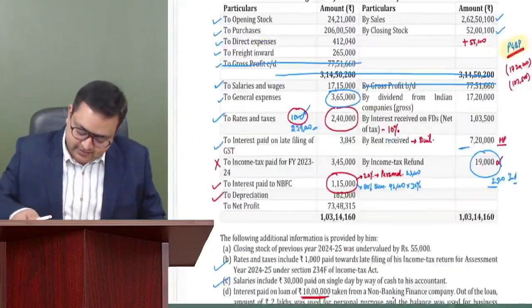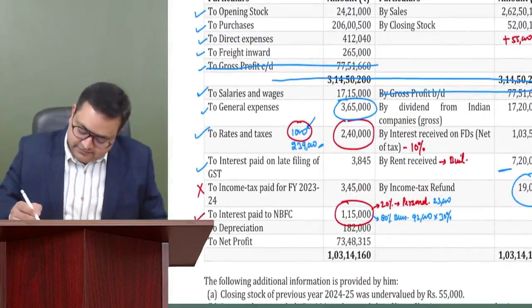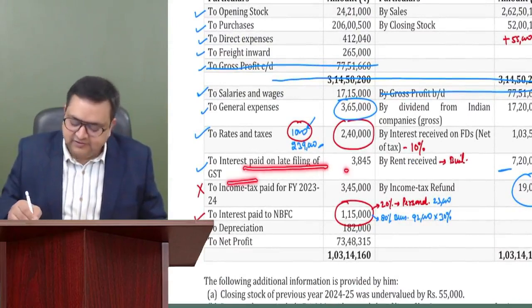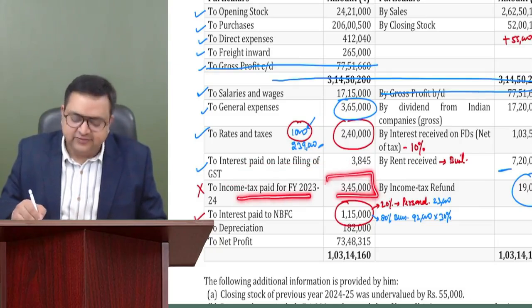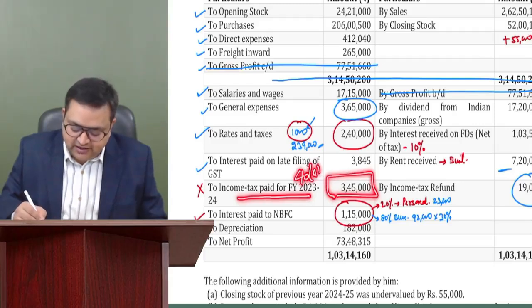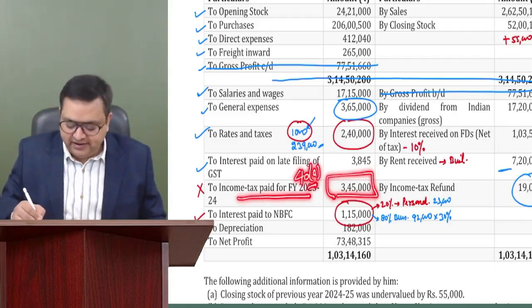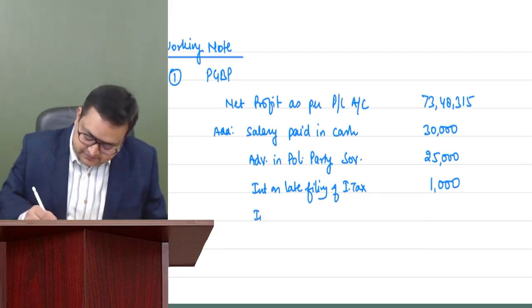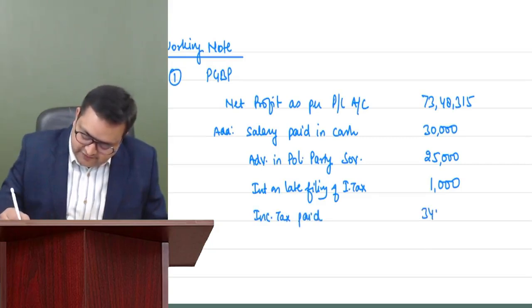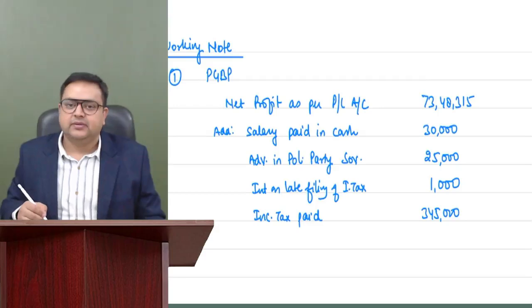Then next is interest paid on late filing of GST. We are okay with it, 3845. We are completely okay. No issues. Income tax paid 345 is not allowed. We understand, although the section is 40(a), no need to mention the section number. Simple, income tax paid not allowed, 3,45,000 is not allowed.